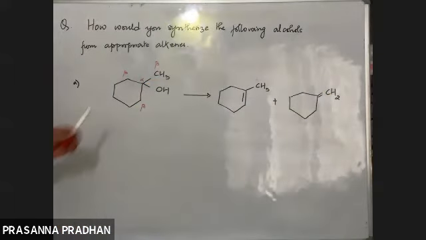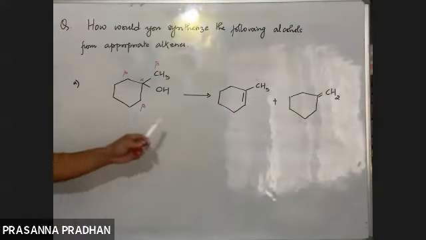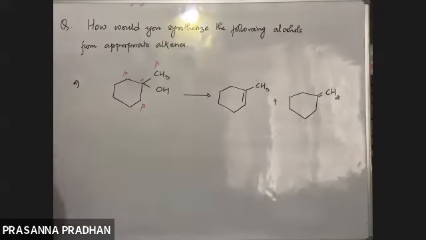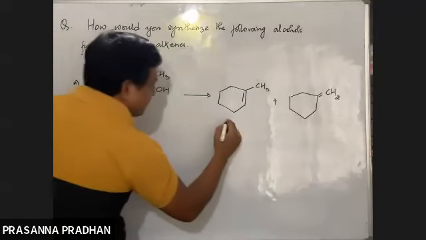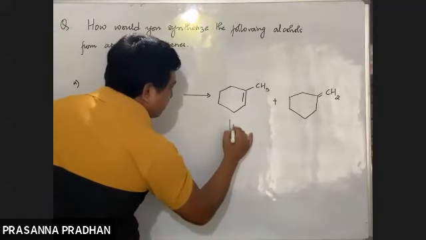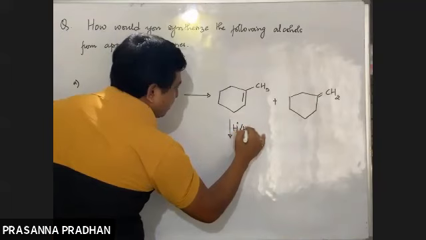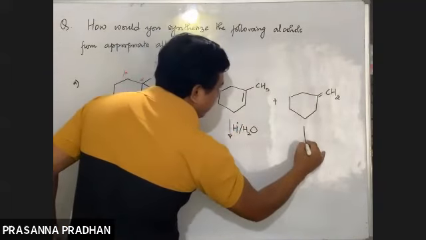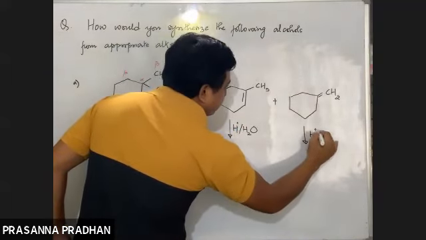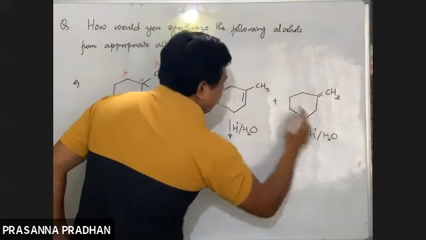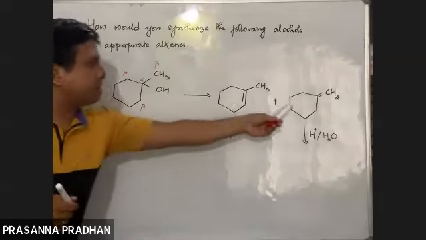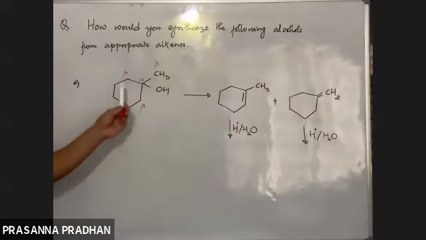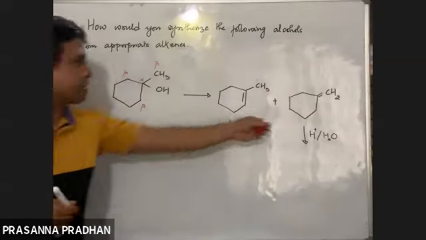So this alcohol on dehydration gives us two possible alkenes. Now, if I add water to this in the presence of an acid, which rule will be followed? These are the two possible alkenes from which this alcohol can be formed.